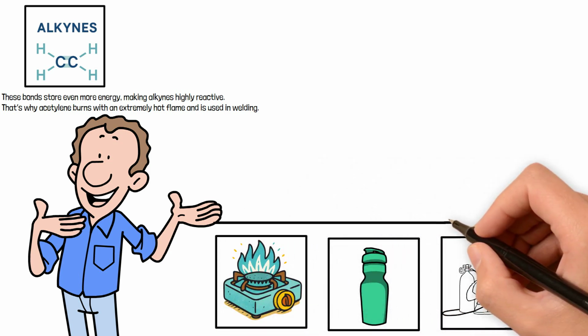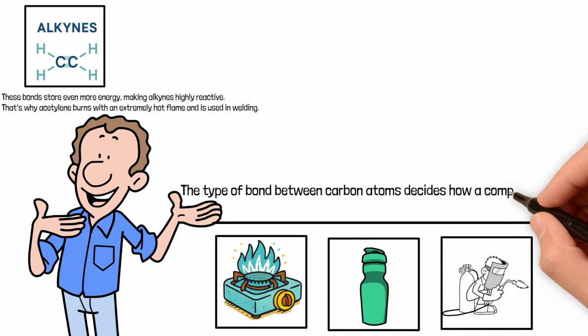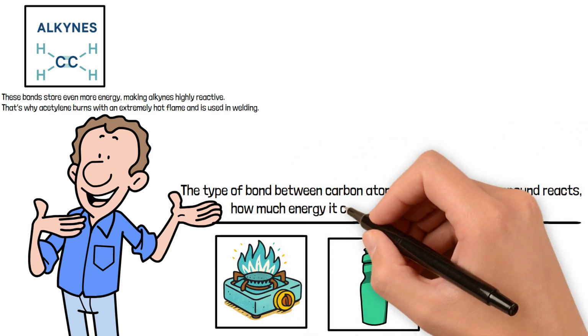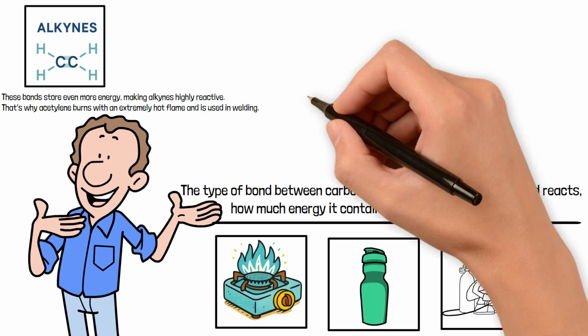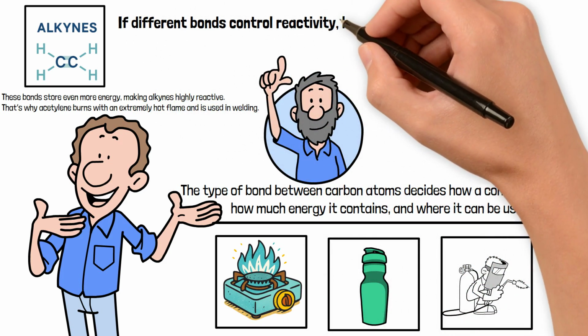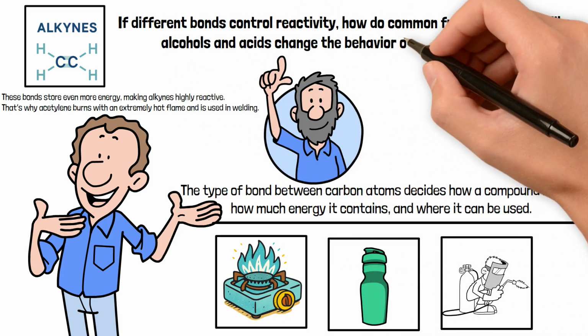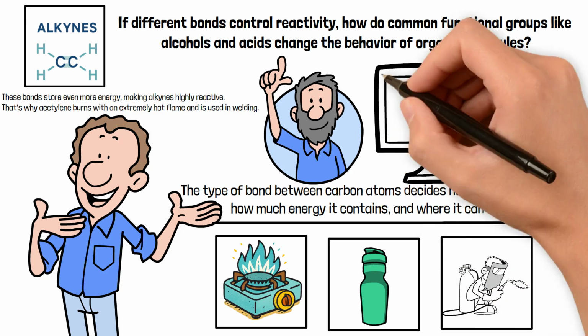Before we wrap up, zoom out for a moment. The type of bond between carbon atoms decides how a compound reacts, how much energy it contains, and where it can be used. And that leads to the next question. If different bonds control reactivity, how do common functional groups like alcohols and acids change the behavior of organic molecules? That's exactly where we go next.